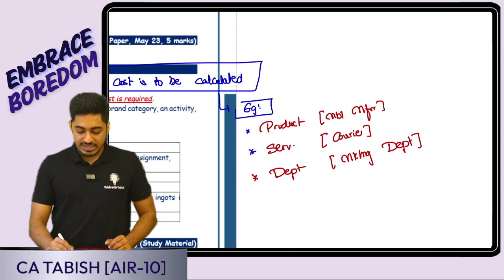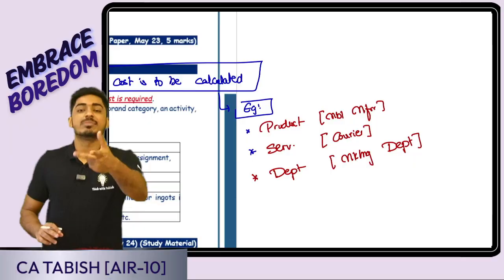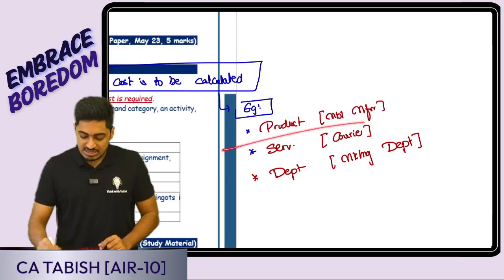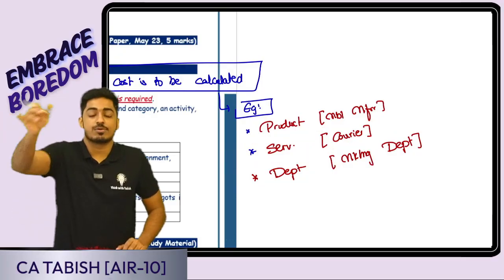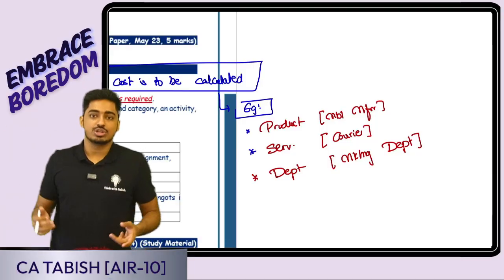Yes, my cost object can be a product also, service also, department also. Product: suppose I'm a mobile manufacturer. Yes, I want the cost for a mobile, for that product. Service: suppose I'm providing courier service. For what I want the cost? I want the cost for that one courier service. That is going to be my cost object.